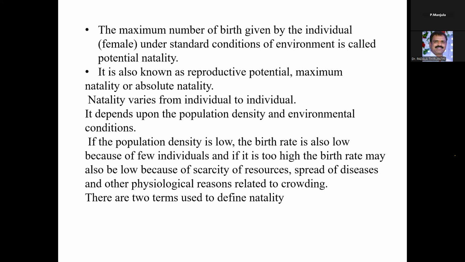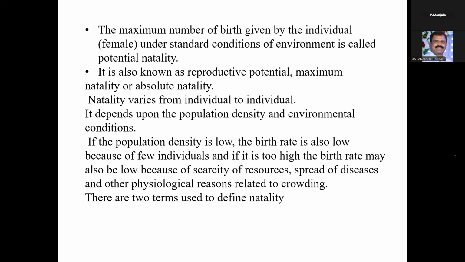This natality, that is the birth rate, varies from individual to individual. It depends upon the population density and also the environmental conditions. If the population density is low, with fewer organisms, the birth rate is also low because there are few individuals. If it is too high, the birth rate may also be low because of the scarcity of resources, the spread of diseases and other physiological reasons.